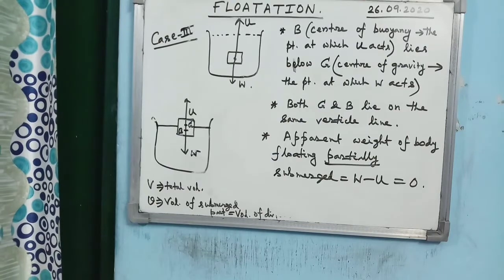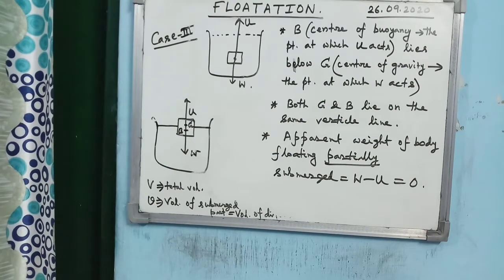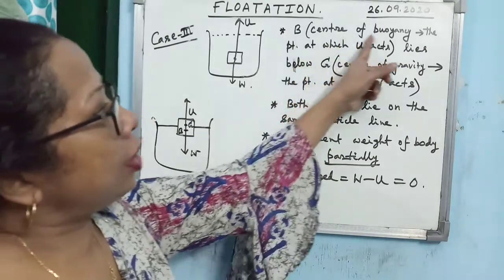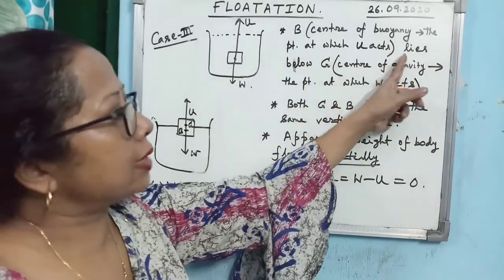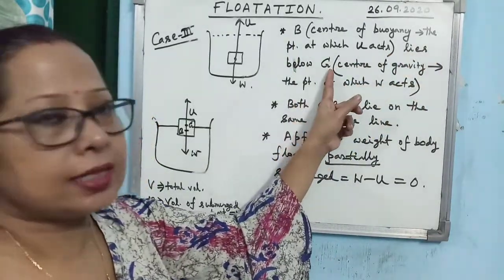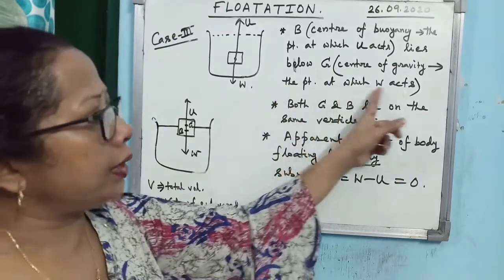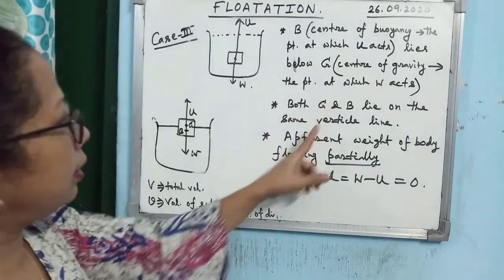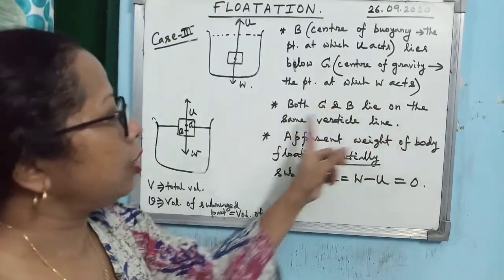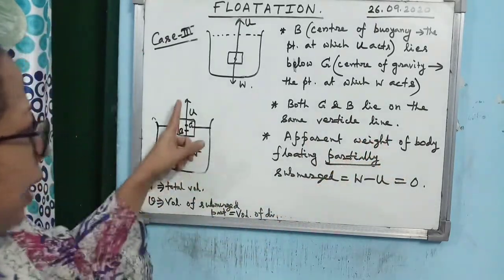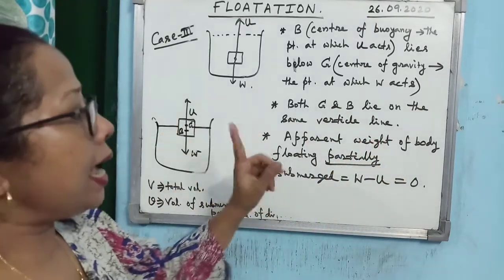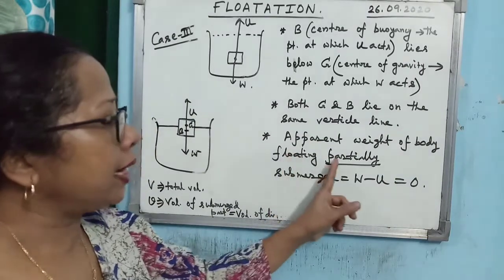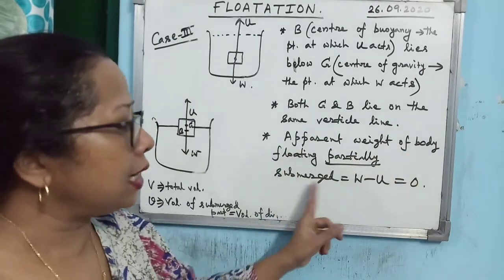Now girls, I have written the point because I do not want to take the risk. That B, center of buoyancy, the point at which U acts, lies below G. What is G? Center of gravity, the point at which W acts. And both G and B lie on the same vertical line, as I said already. And apparent weight of the floating body, floating partially submerged.